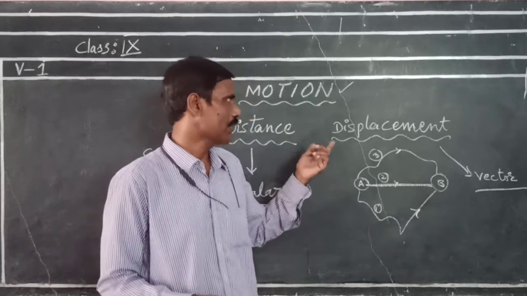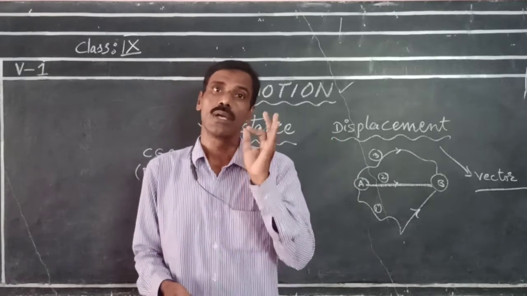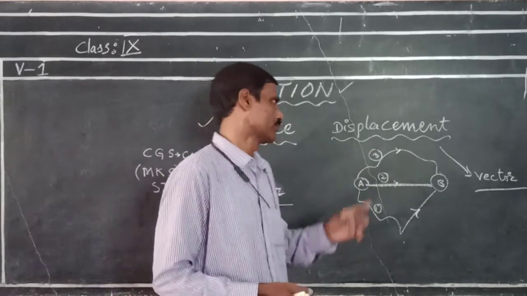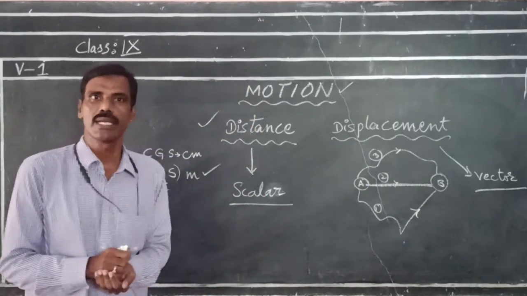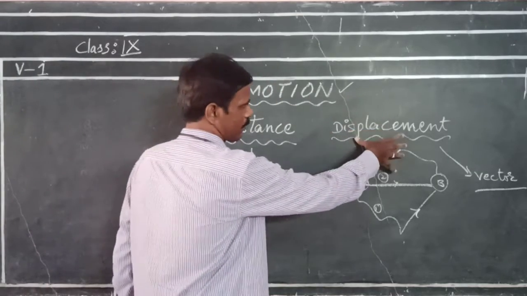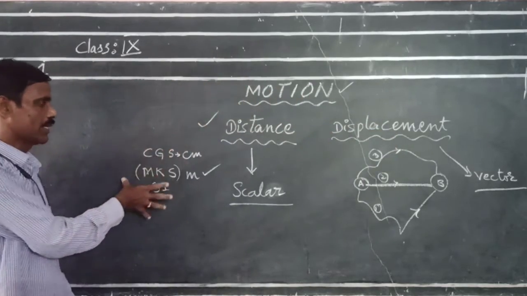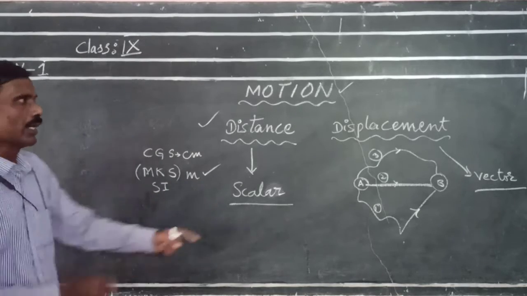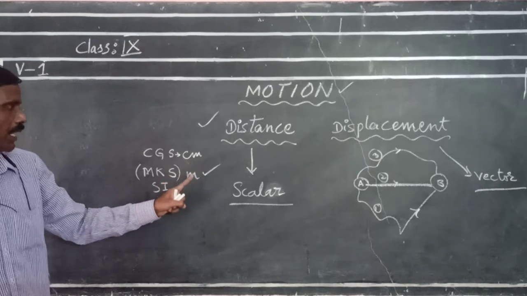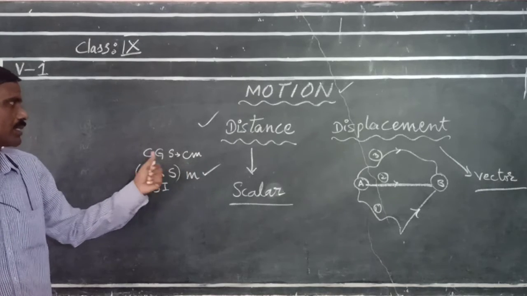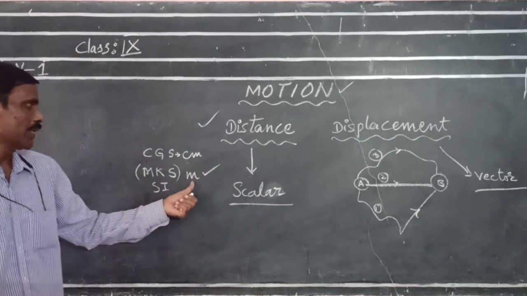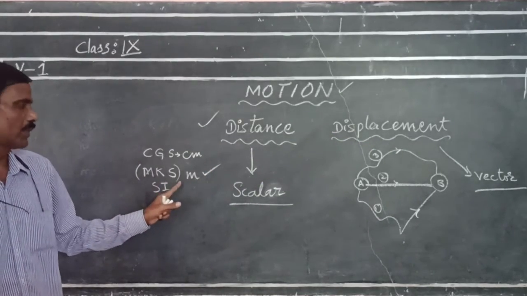That's why whenever we mention displacement, we have to mention the direction of motion, because displacement is a vector quantity. Units of displacement are the same as those of distance: centimeters and meters.